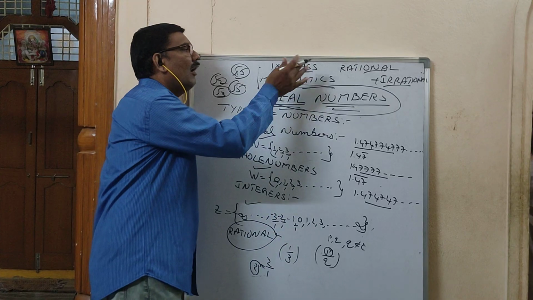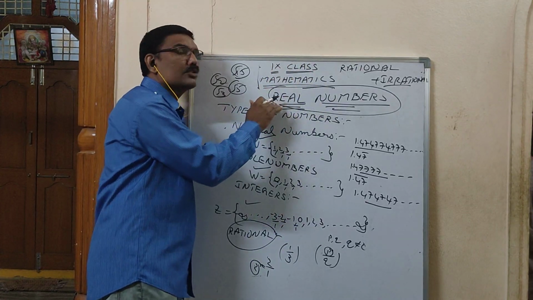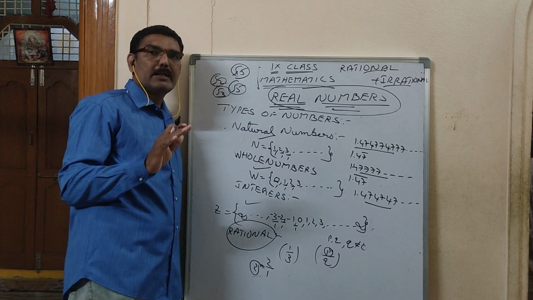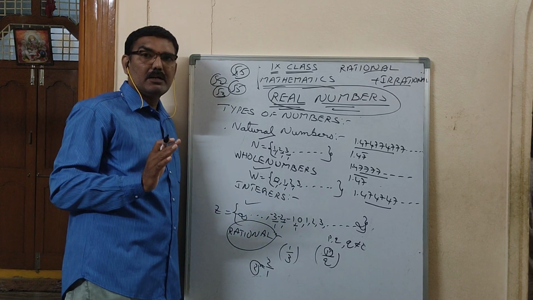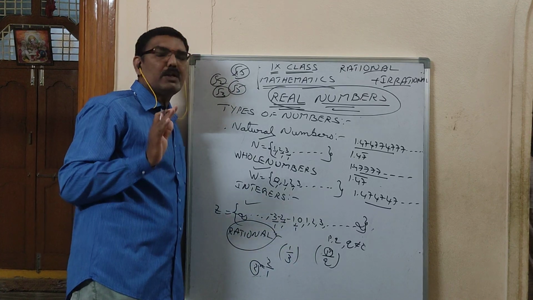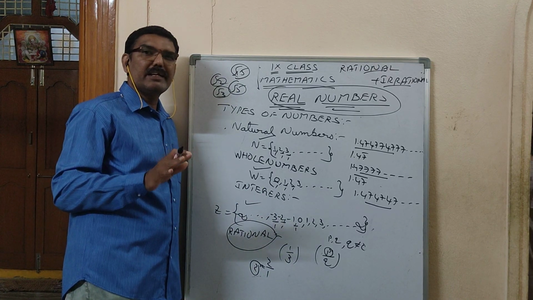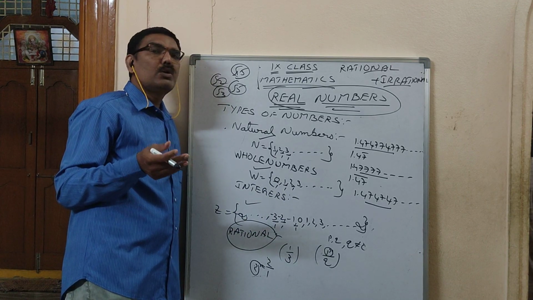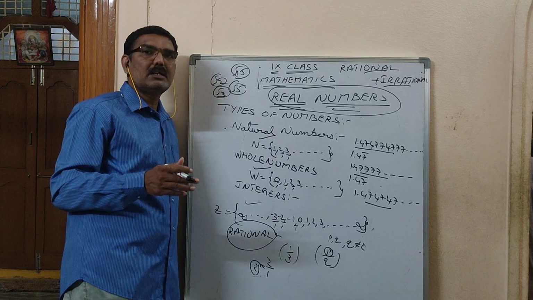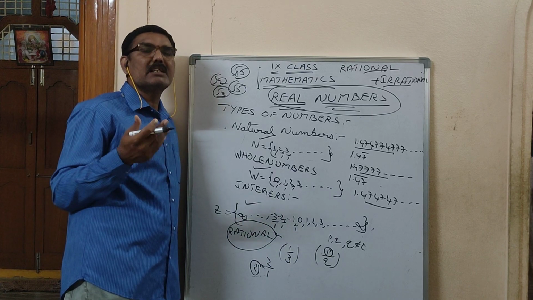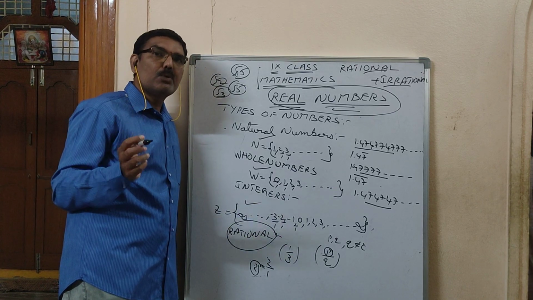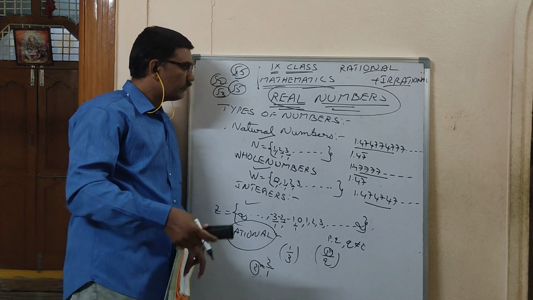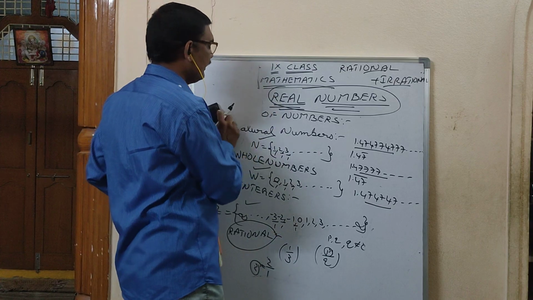So here, all rational plus irrational together is called real numbers. This 9th class, basics are very important. Without basics, whatever you learn is not learning, it is just mugging up or learning by heart. So to know maths, you have to practice very well. Practice only makes maths perfect. Okay. Now we will go for the next topic.